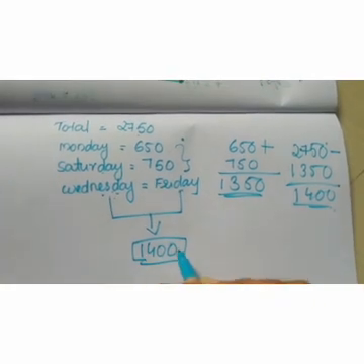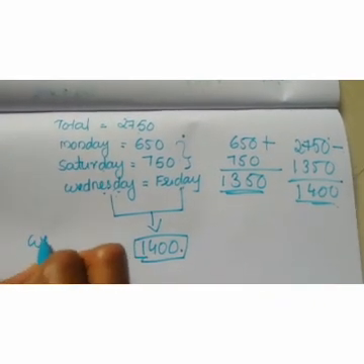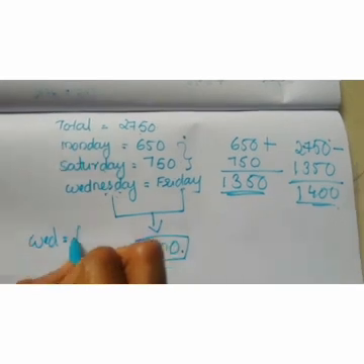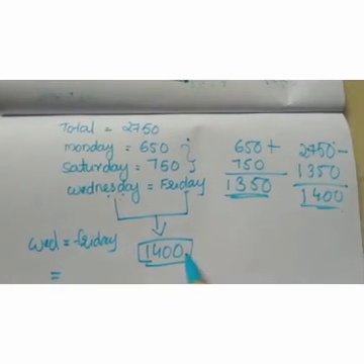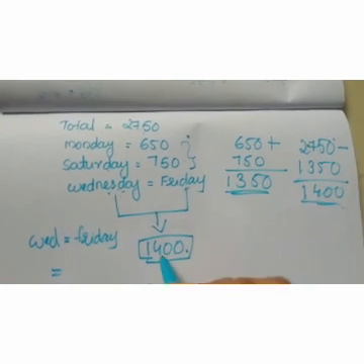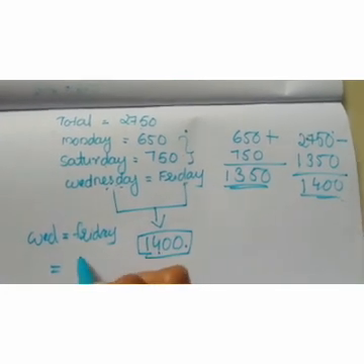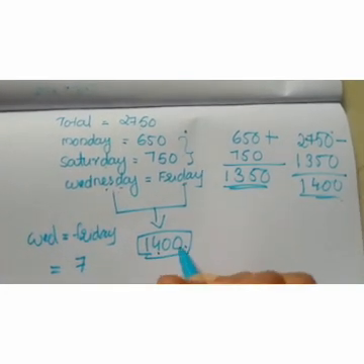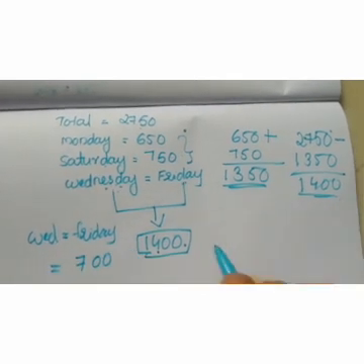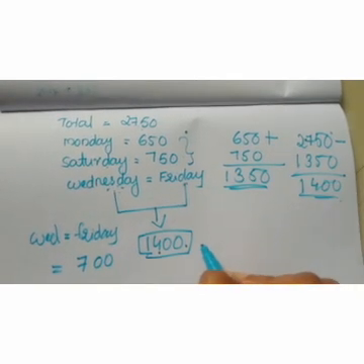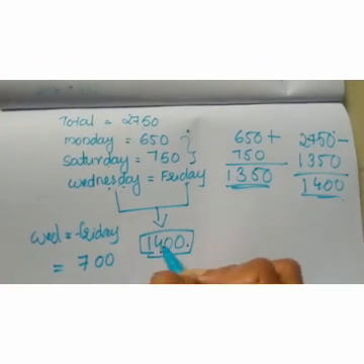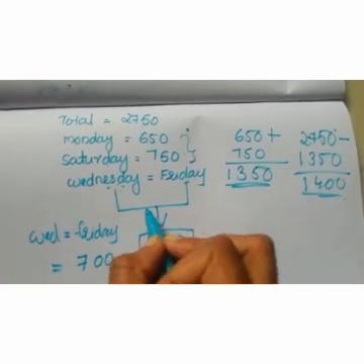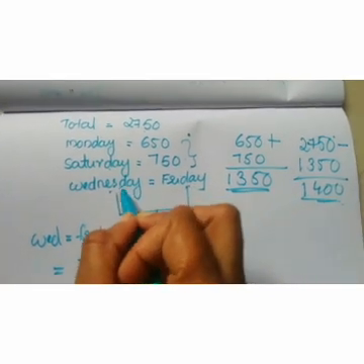Okay. Then how much should we get on Wednesday and Friday? Half of 1400. Half of 14 is 7. Then add this to 700. Okay, let's check it. 700 plus 700. We got 1400, the total of Wednesday and Friday.